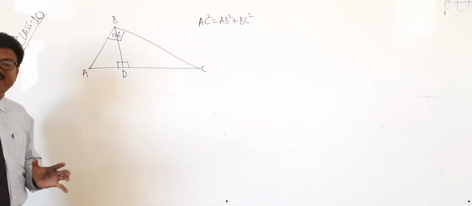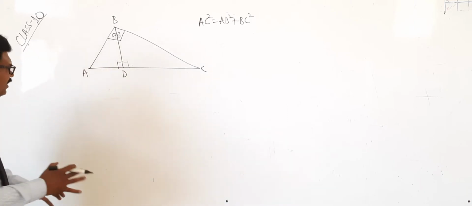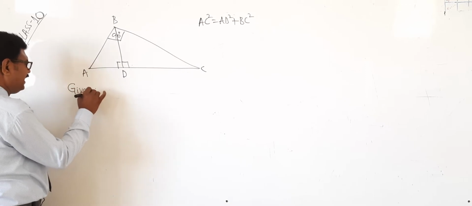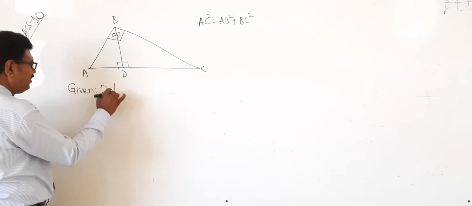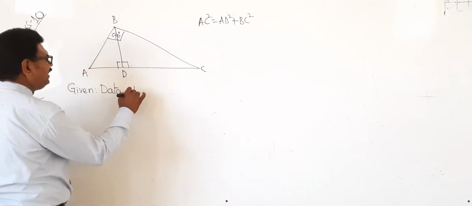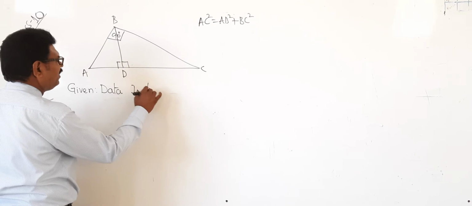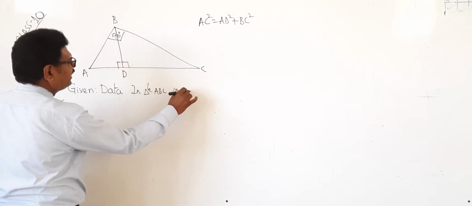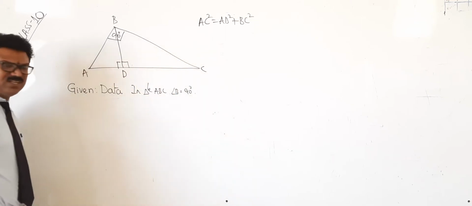Therefore, how to prove the theorem? You should cultivate the habit. First one is Given. You can write given or you can write data. What data is there? In triangle ABC, angle B is 90 degrees. That's all.